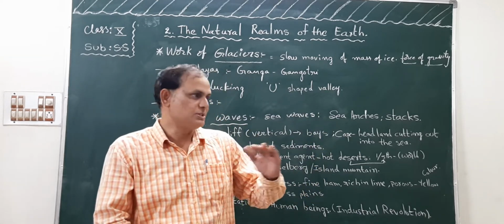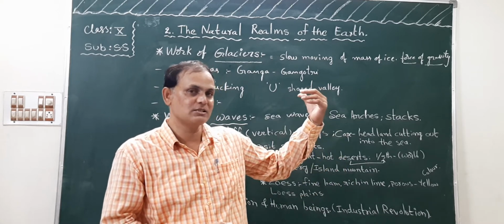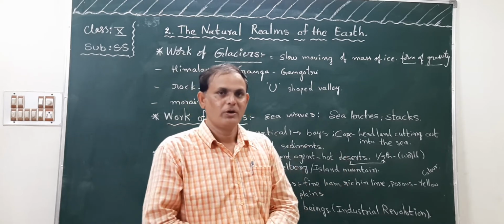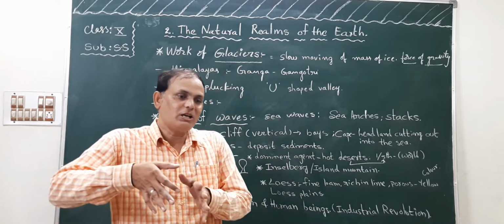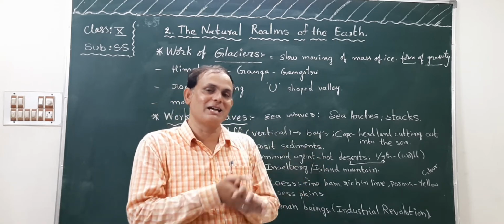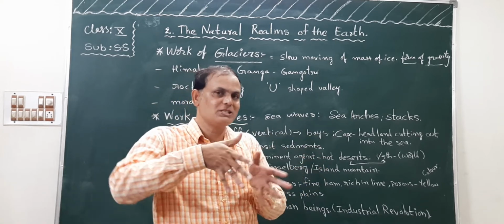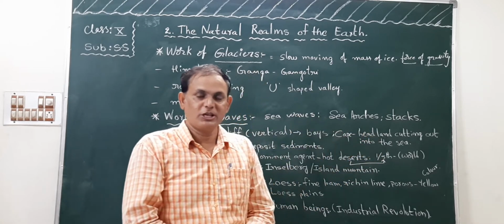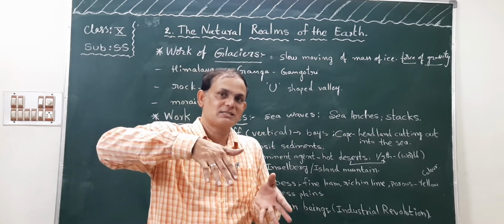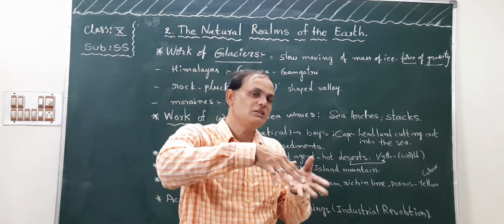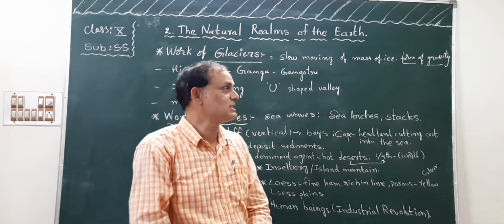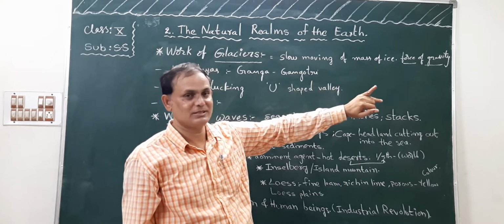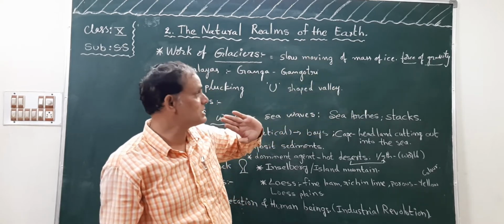This is also moving, but these glaciers are moving very slowly. As the glaciers move, the weakest part of that area also moves along with the glaciers. So that is called slow moving mass of ice. It is a glacier. Okay, children, is it clear?